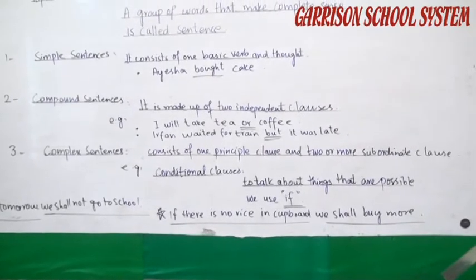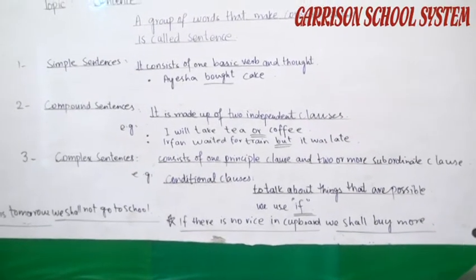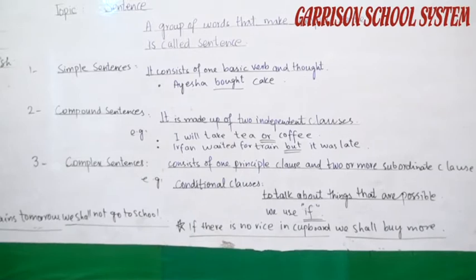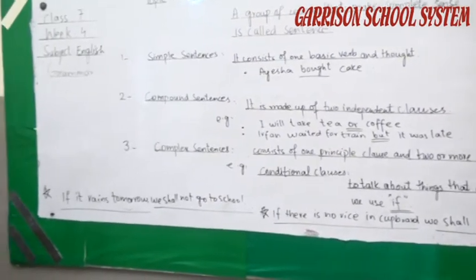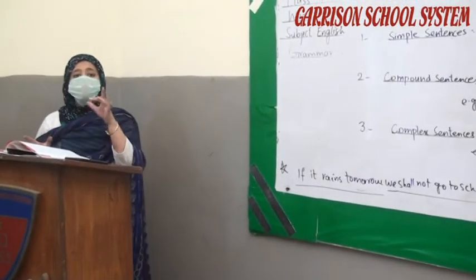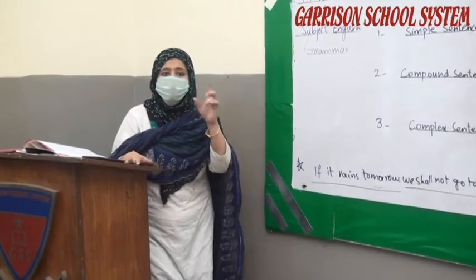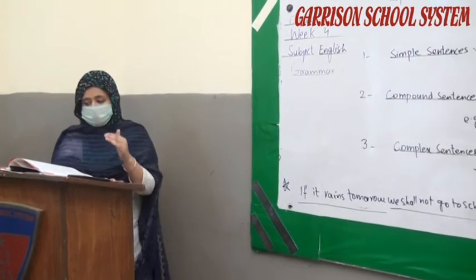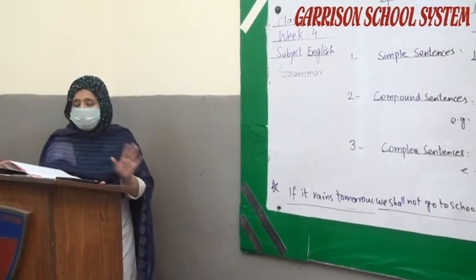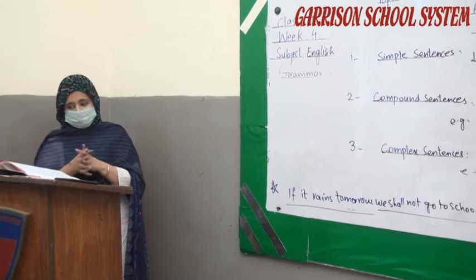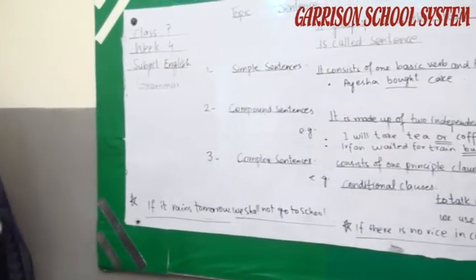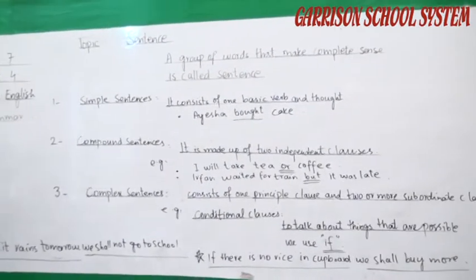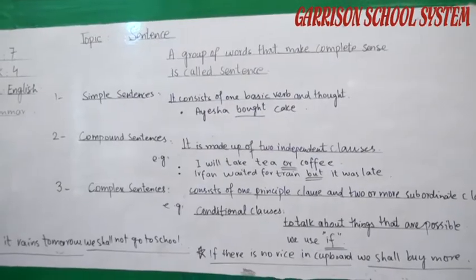Then there are positive and negative sentences. A positive sentence tells you about something that exists or something that is happening. And negative sentences are those sentences that contain not or another negative word. Negative sentences tell you that something does not exist at all or is not happening. So students, that is all about today's lecture, unit number 1 of the topic sentences.